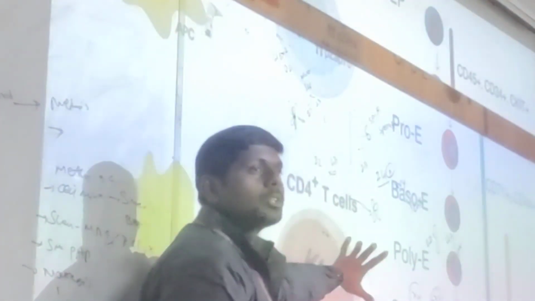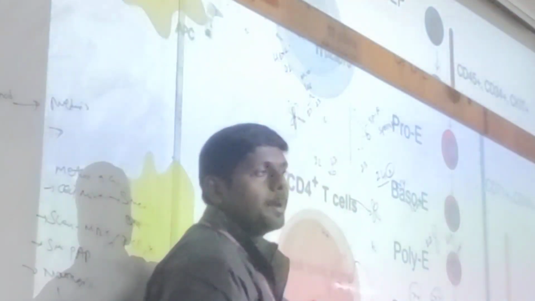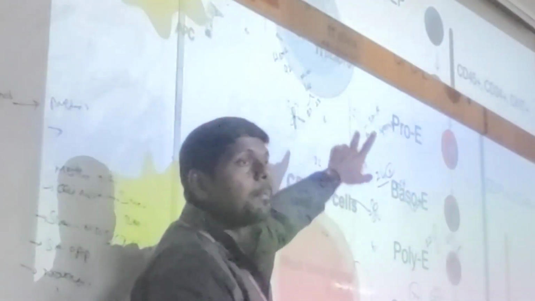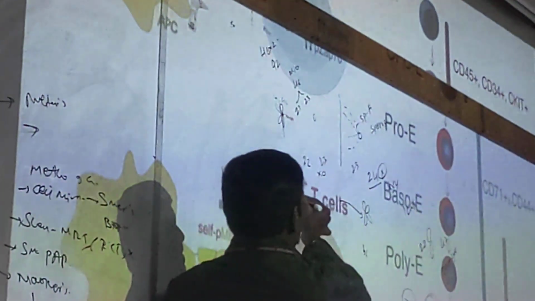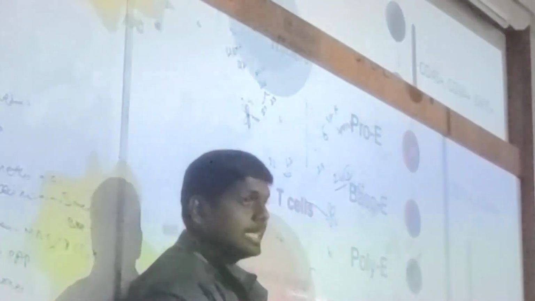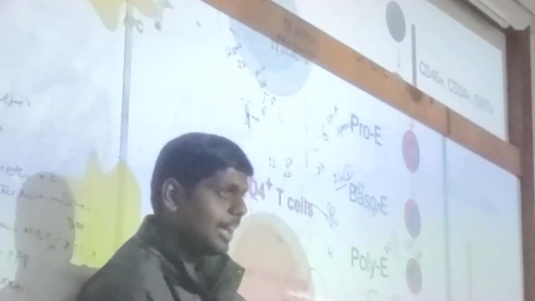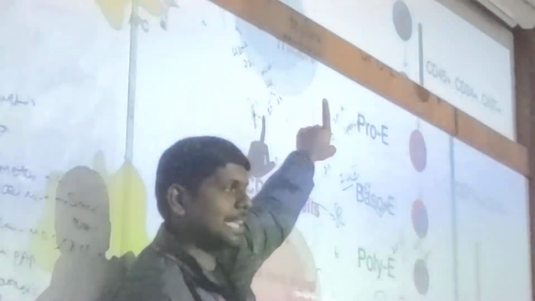Morphologically, both cells are the same. There is no difference between them, but they have a surface antigen called cluster of differentiation: CD4 for helper T cell, whereas CD8 for cytotoxic T cell.